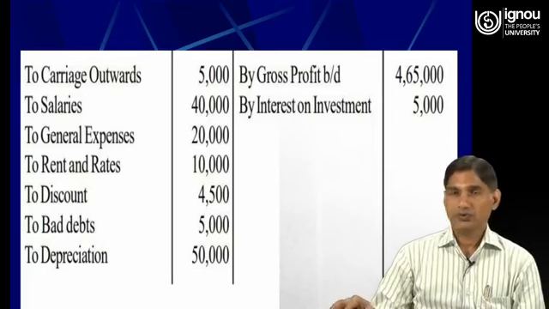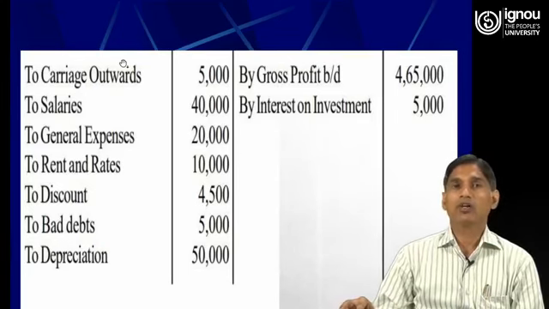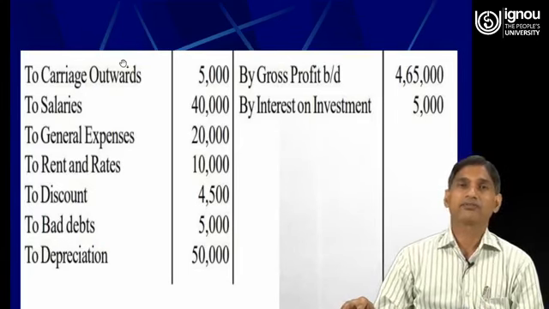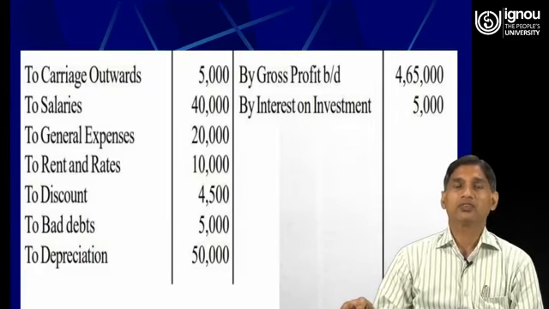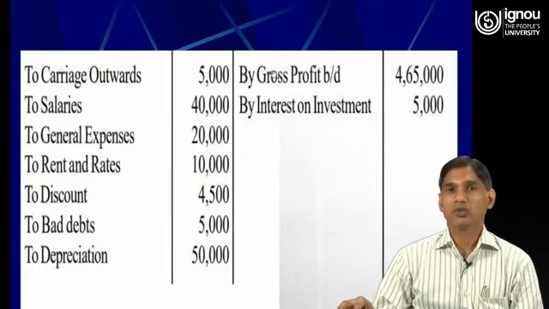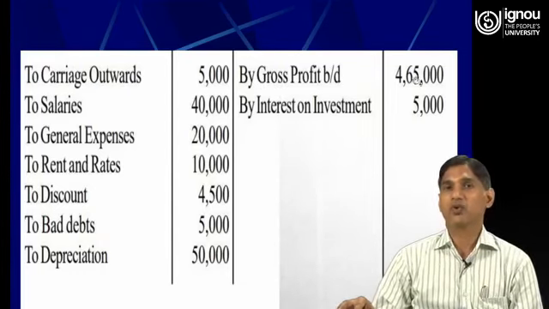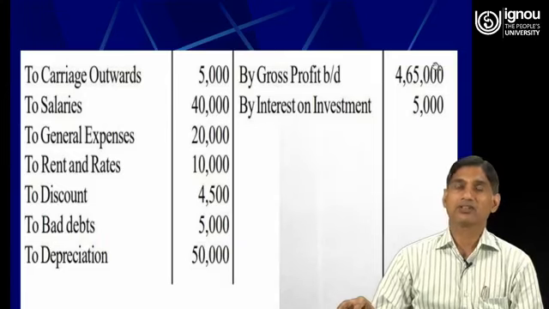So the amount of gross profit which we have arrived at by preparing the trading account, that is 4,65,000, this amount we have brought down from the trading account, 4,65,000.